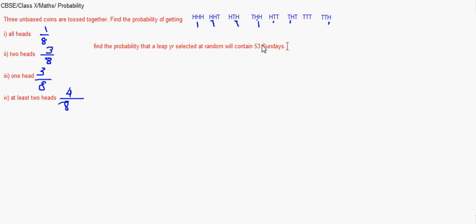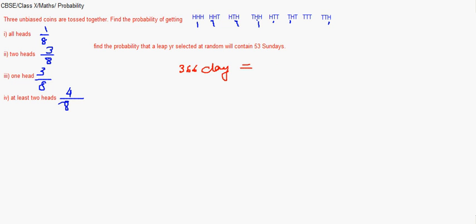In a leap year, we know we have 366 days. Thus, in 366 days, we might have 52 weeks and 2 days left over.